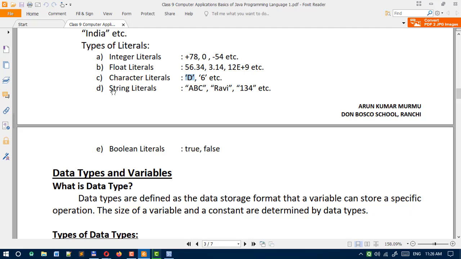Next literals here, string literals. Any sequence of characters, if you write within double quotes, is known as a string literal.